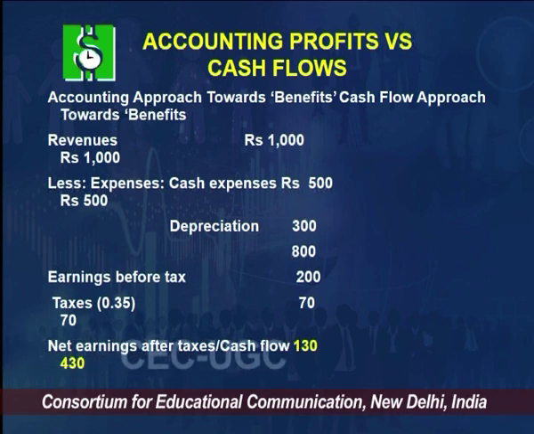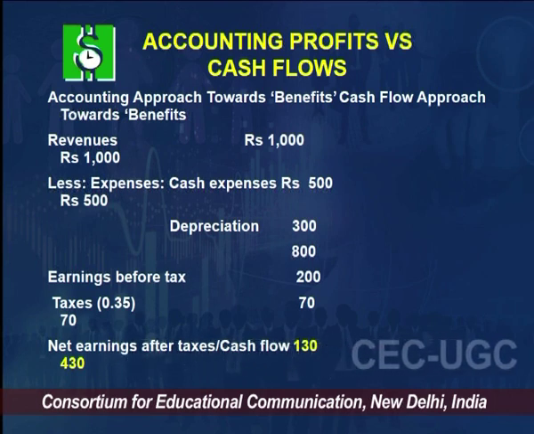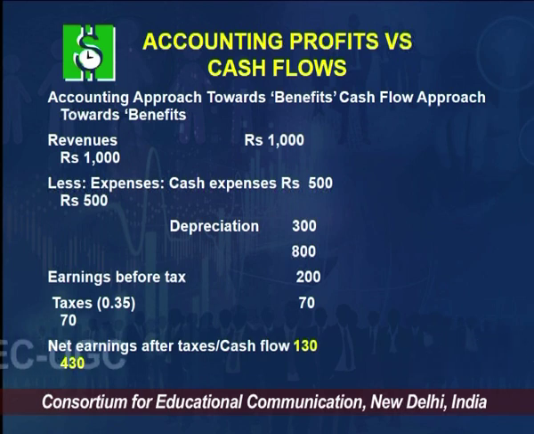Whereas, as per the second approach, because depreciation is a non-cash item, my cash profit would be depreciation plus the actual profit I calculated. So, it would be 430, right. So, you see the difference. As per the cash flow approach, my profits are 430. As per the accounting approach, my profits are 130. Why? Because depreciation is a non-cash item, right.